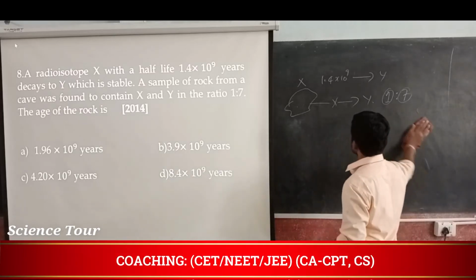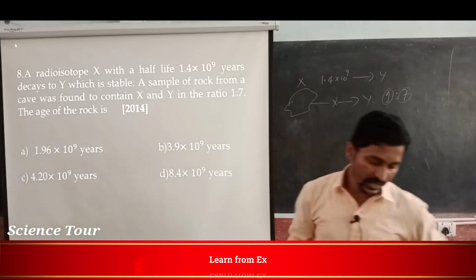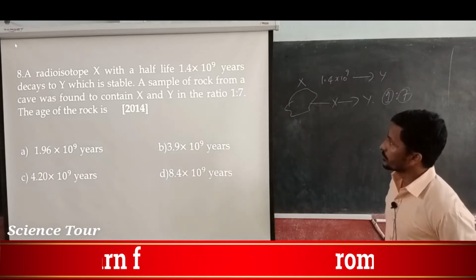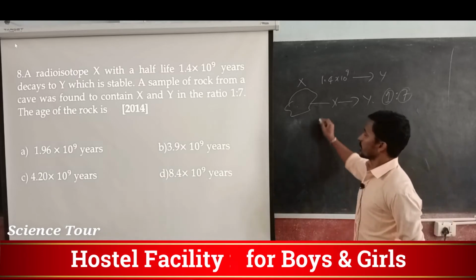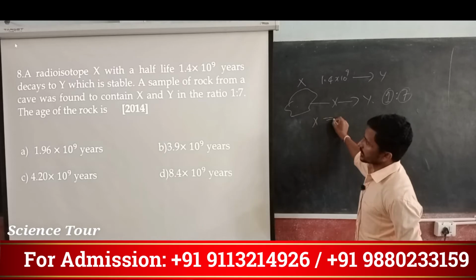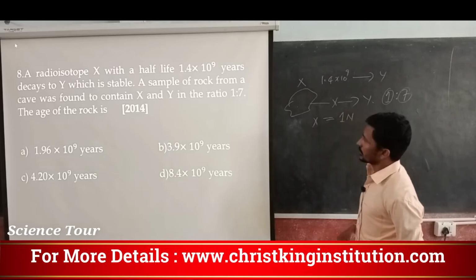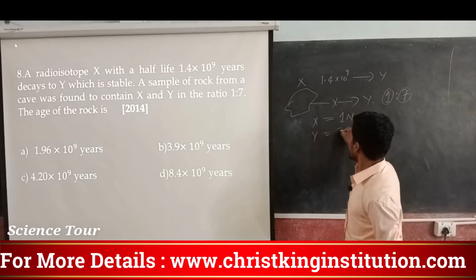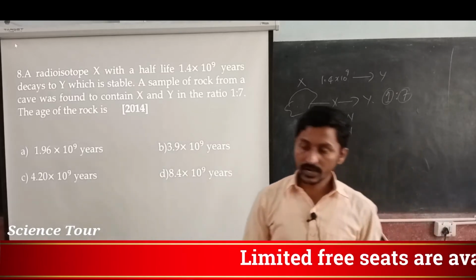Whenever the age comes and half-life is given, you have to use the 2 to the power n equation. Say n is the number of atoms for X, so X is 1n, and it becomes Y, so Y is equal to 7 times n. Why?